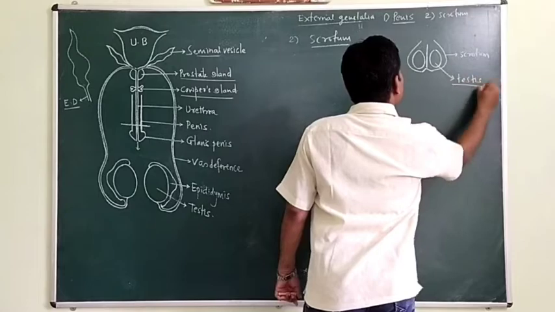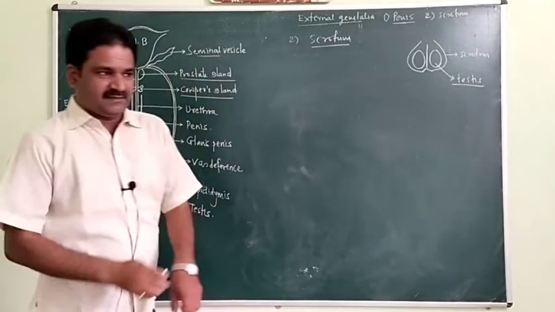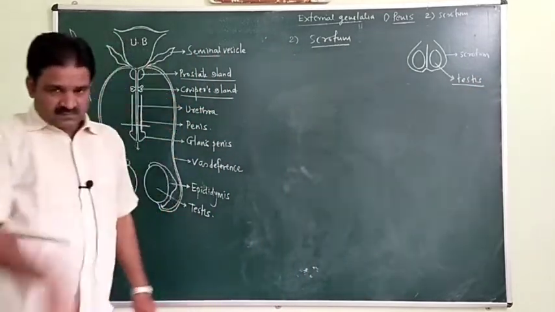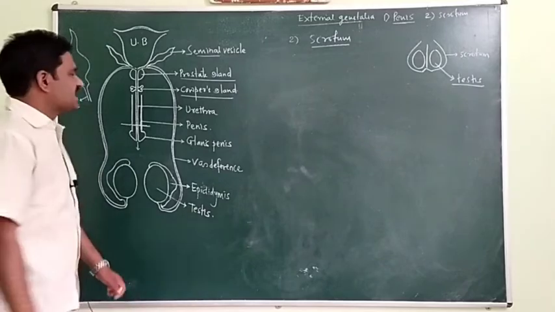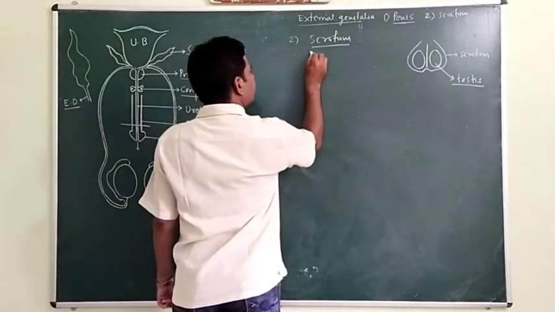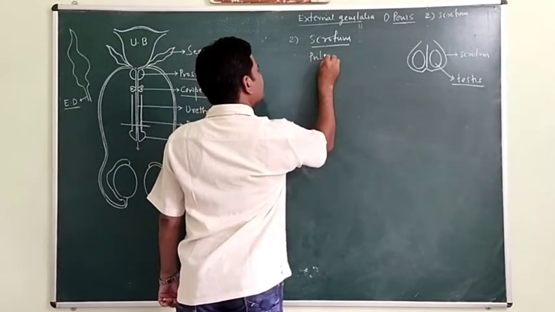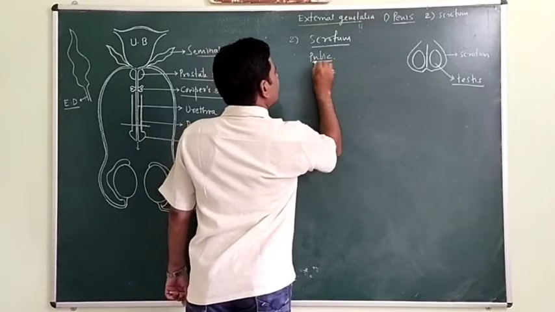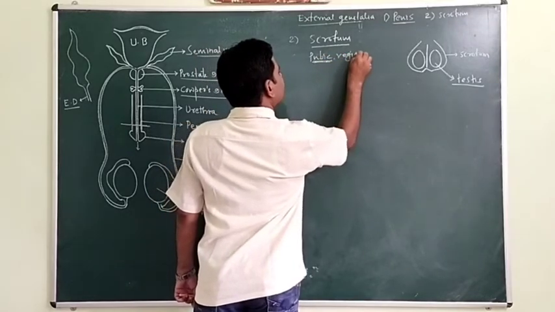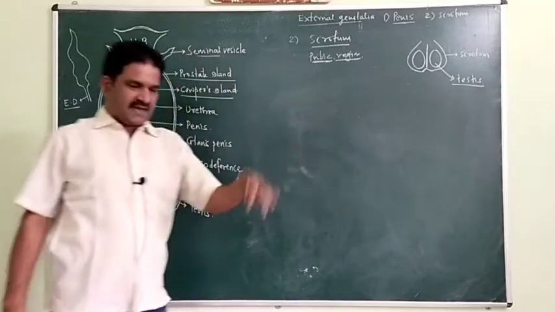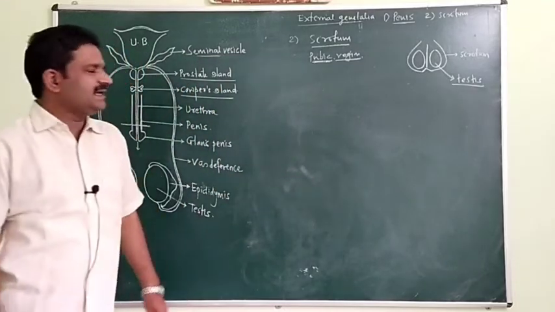Now the scrotum is located just below the pubic region, or lower side of the abdominal cavity.